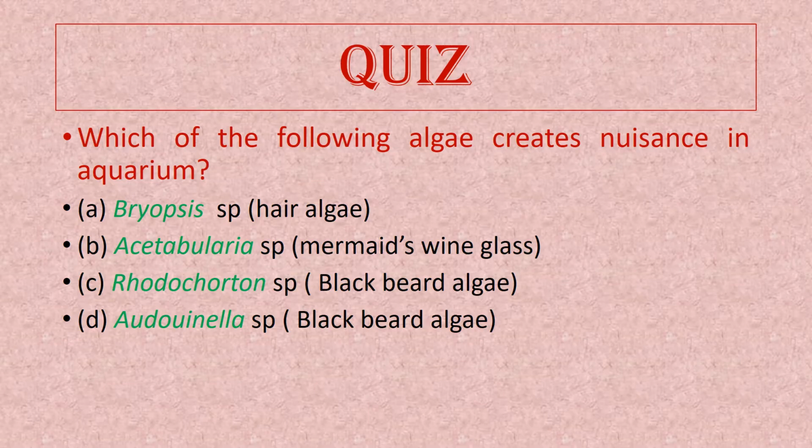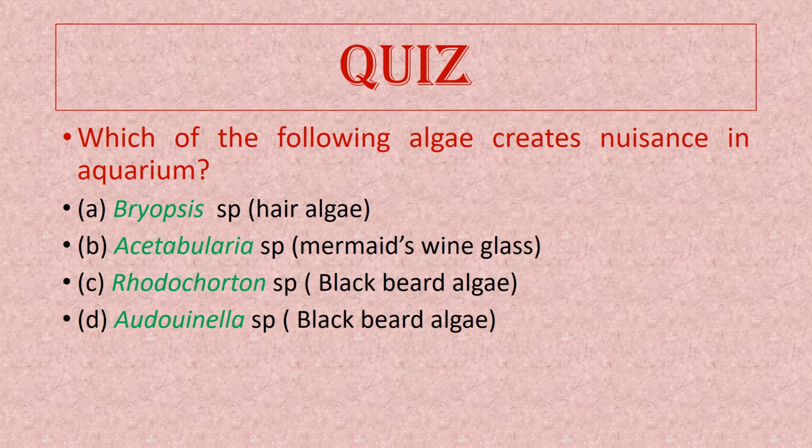Now this is the quiz. Which of the following algae creates nuisance in aquarium? There are four options. Bryopsis. Now Bryopsis is commonly known as the hair algae. This is a green algae that is found growing in the aquarium. This is a wild algae, that is, it is not planted in the aquarium, but in excess, Bryopsis increases the turbidity and reduces the aesthetic quality of the aquarium.